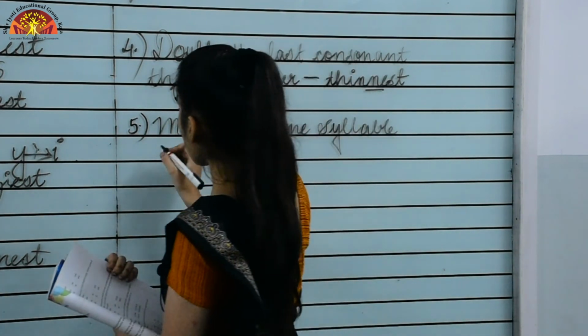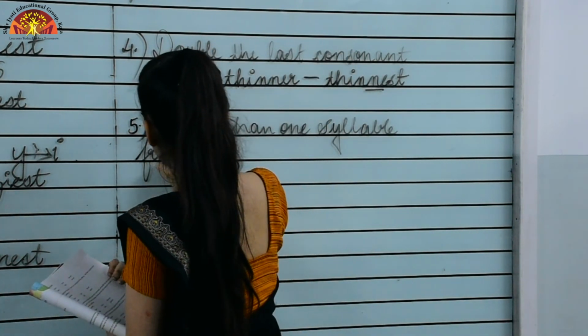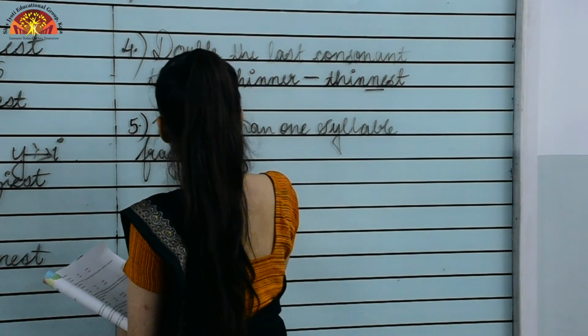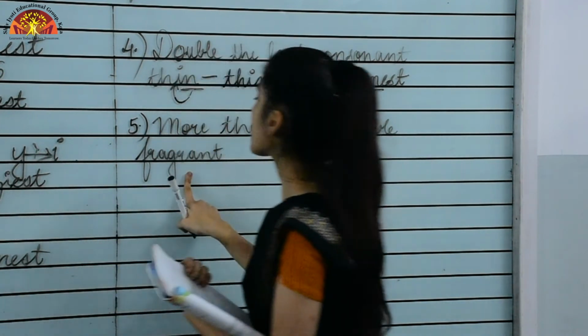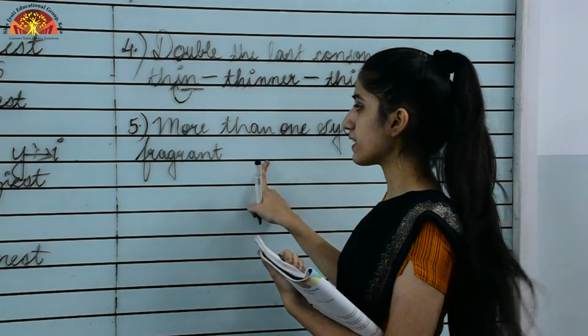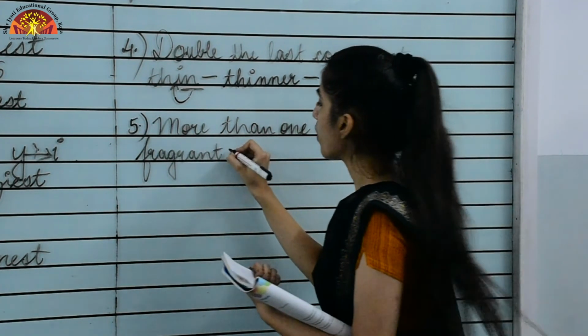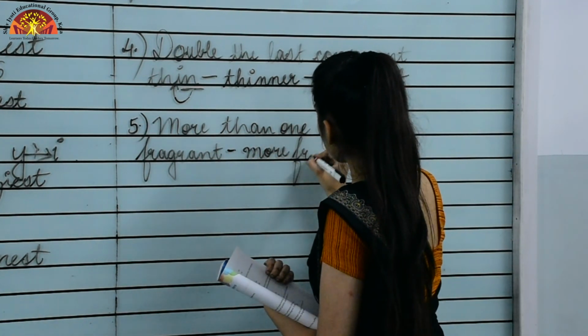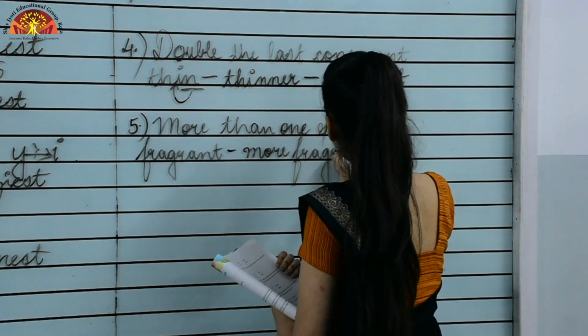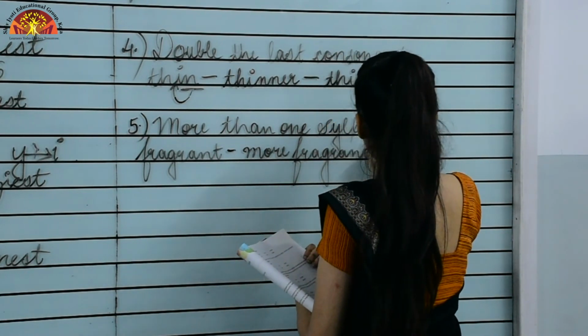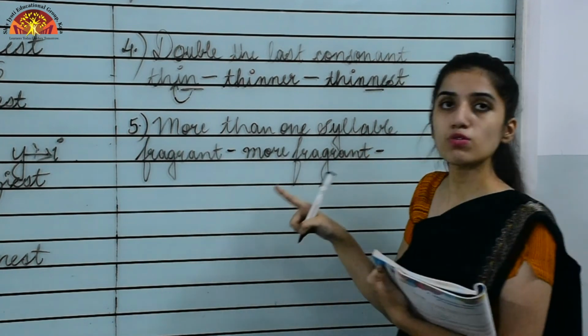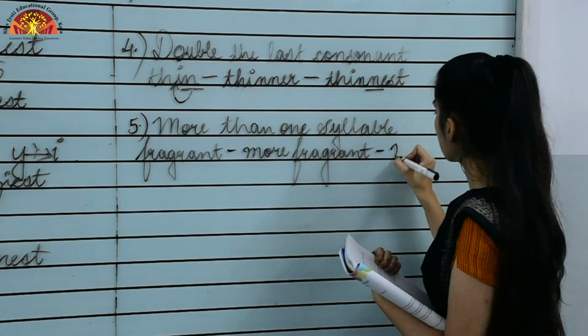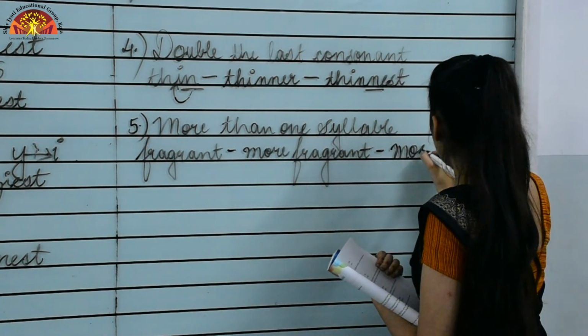The word I am writing is fragrant. To form the comparative degree, we have to add more before the word: more fragrant. And to form the superlative, we have to add most before the word.